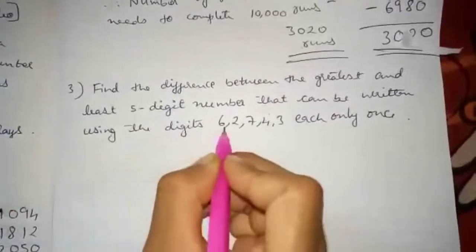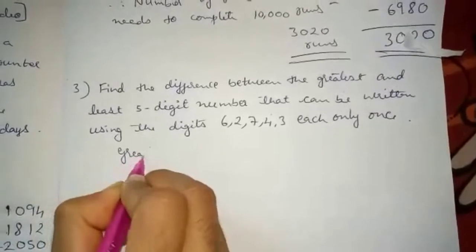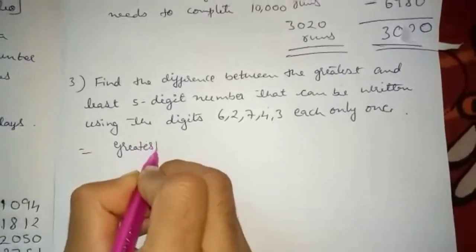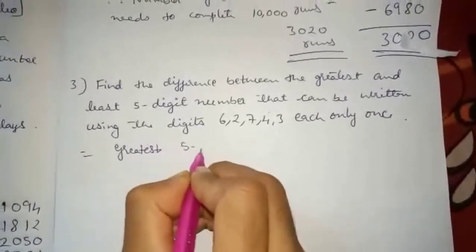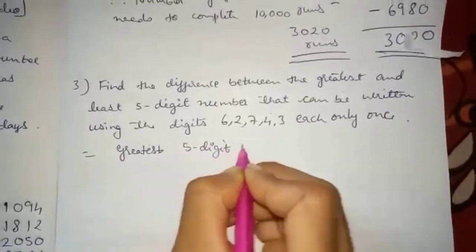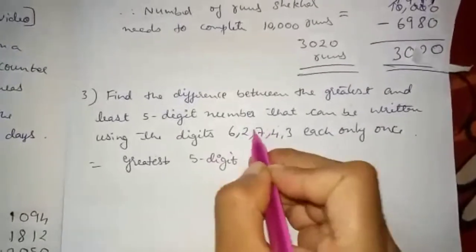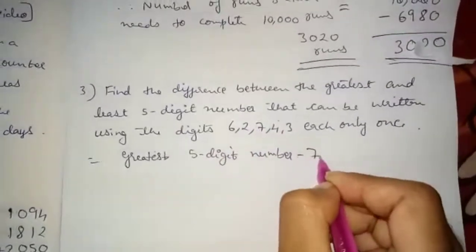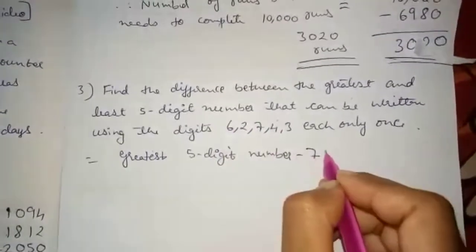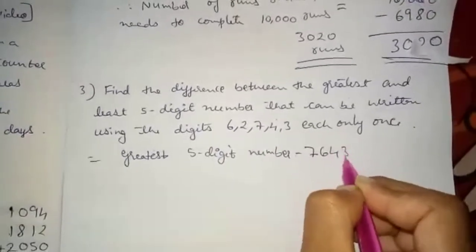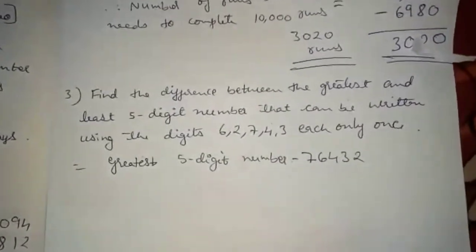So using this, what will be the greatest number? Greatest 5-digit number. Since you want greatest, right? We'll start from the greater number itself. So 7. Next is 6, 4, 3, 2. So this becomes the greatest 5-digit number.